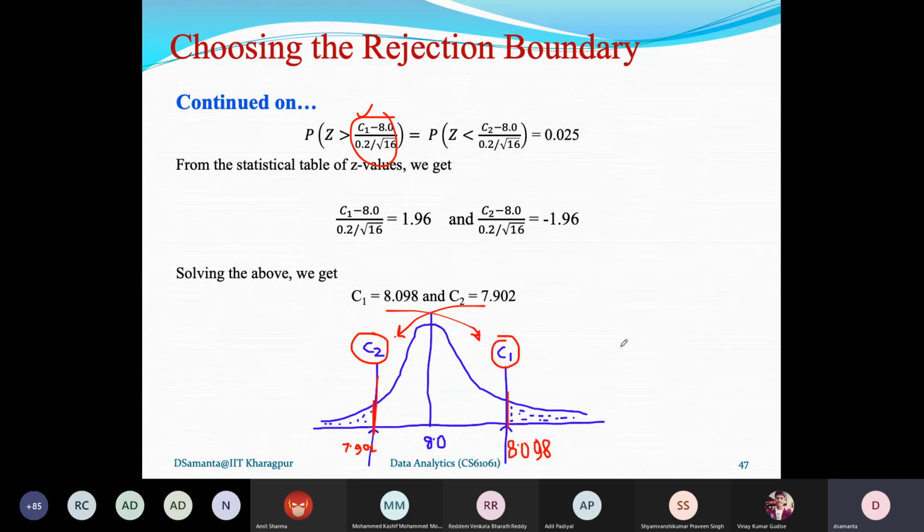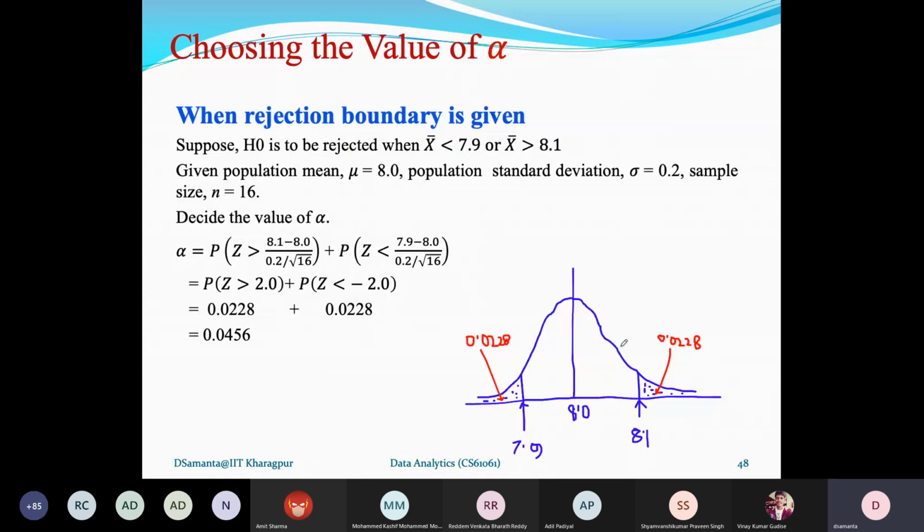So this way I explained how, given a value of alpha, you can calculate the rejection boundary, because in your statistical testing procedure, you first know the rejection region boundary, because this is step one, right? Step one is the null hypothesis, alternative hypothesis, and given a significance level, decide the rejection boundary. As an alternative, how you can decide the value of alpha if the rejection boundary is given to you. Now this is an example that you can think about.